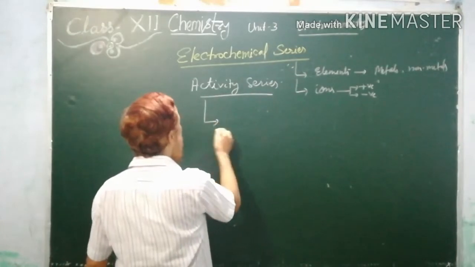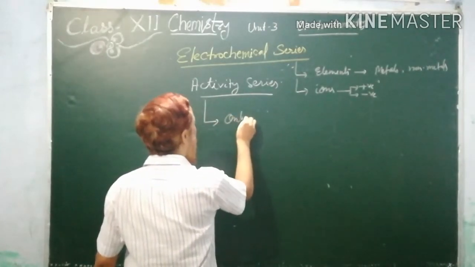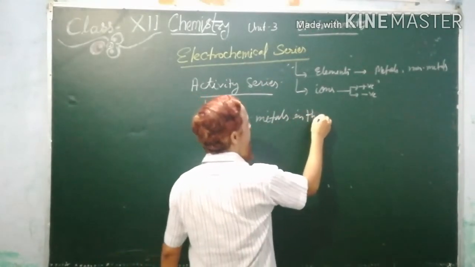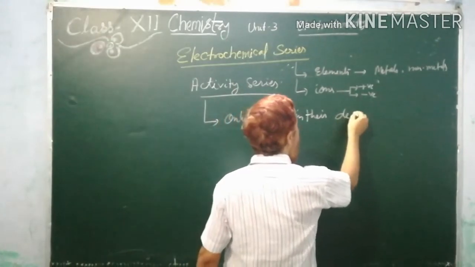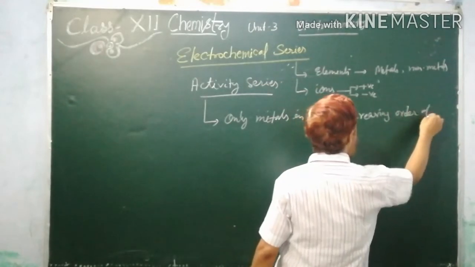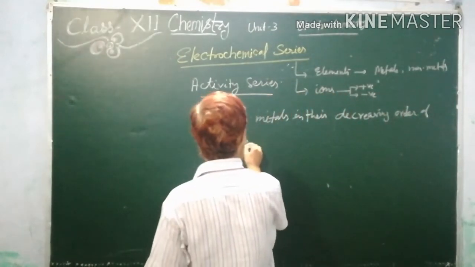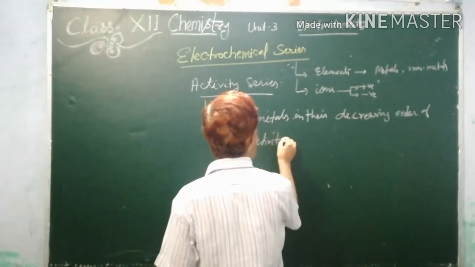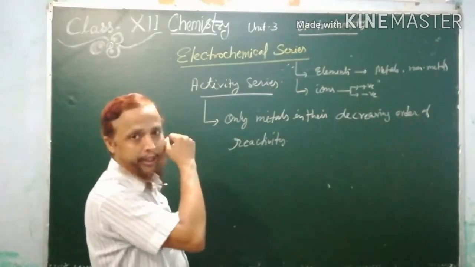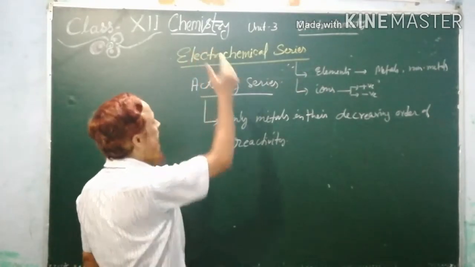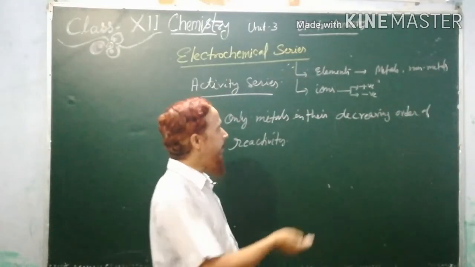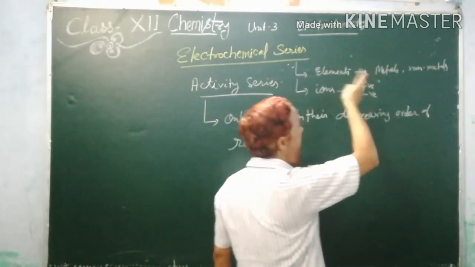Activity series only includes metals in their decreasing order of reactivity, so this is the reactivity base. There is no discussion about the electrode potential, but electrochemical series includes all kinds of elements and ions, meaning metals, non-metals, positive and negative.